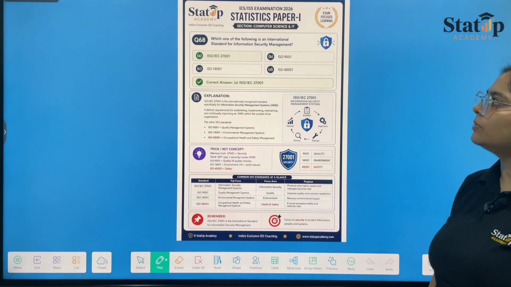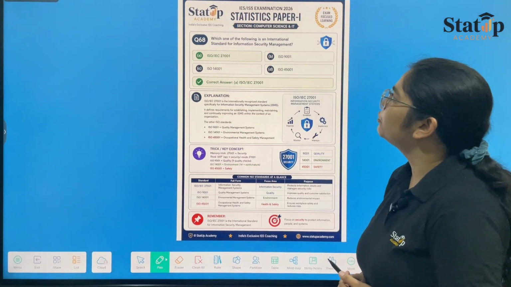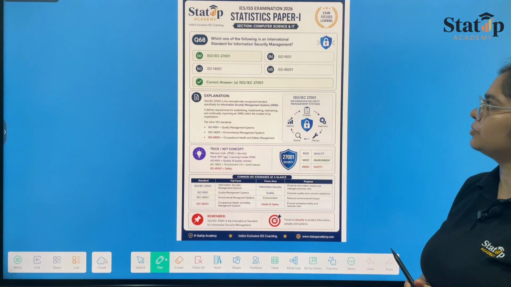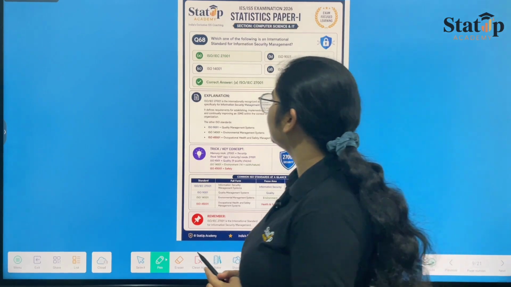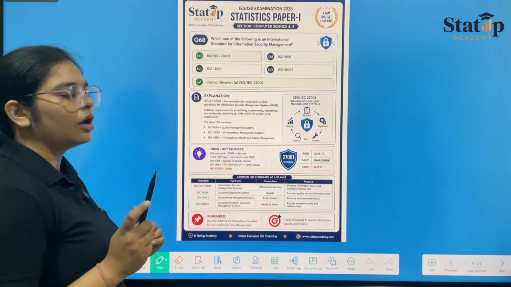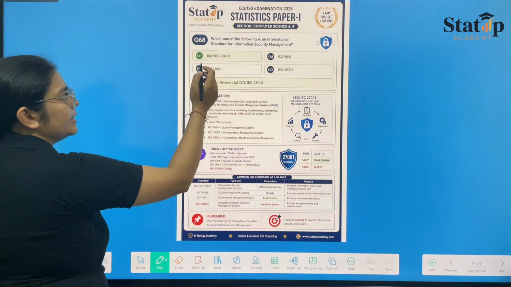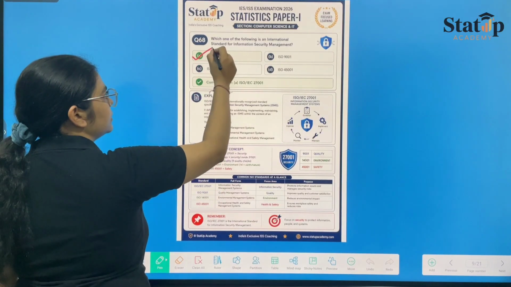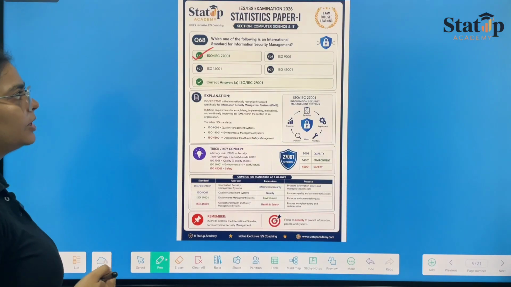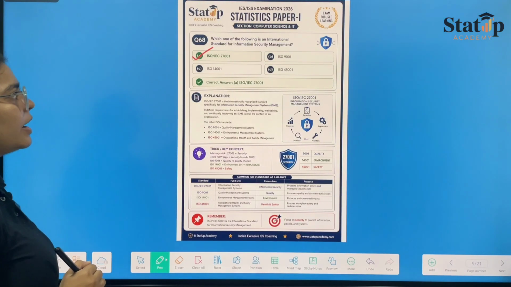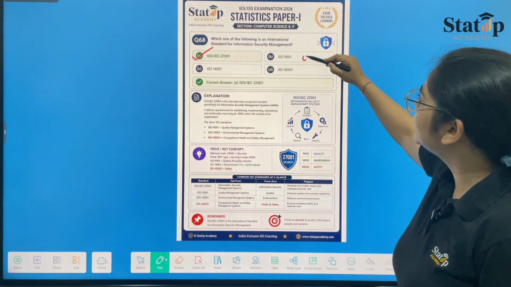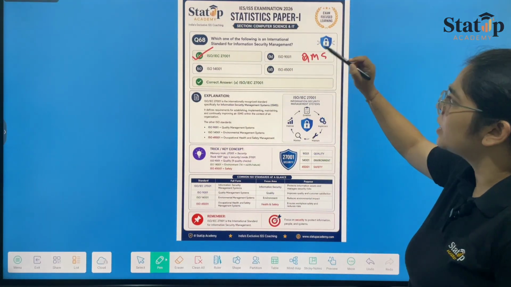Now moving towards question number 68, which one of the following is an international standard for information security management? This was a bit different from the ones that have been asked. So your answer is ISO IEC 27001, the international standard for information security management. The other standard, ISO 9001, was quality management system.